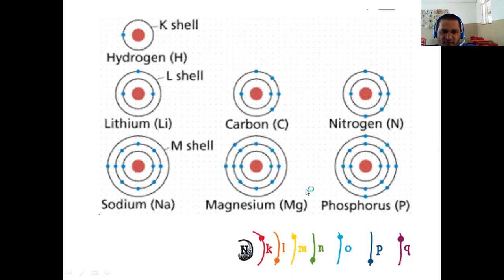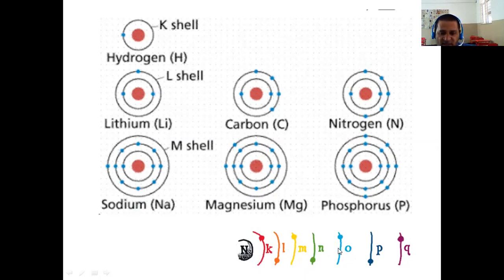Magnesium, sodium, magnesium. So here are some of the atoms, and these are called shells. Last class we discussed that in an atom, the nucleus is at the center and the electrons are revolving in particular shells, or main orbits.